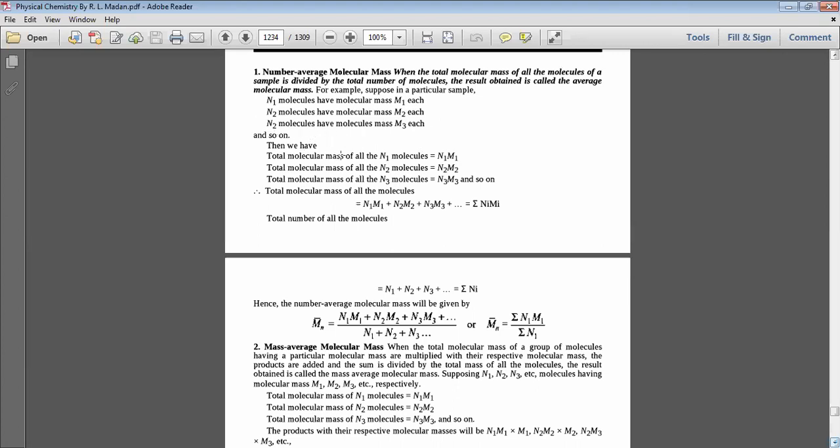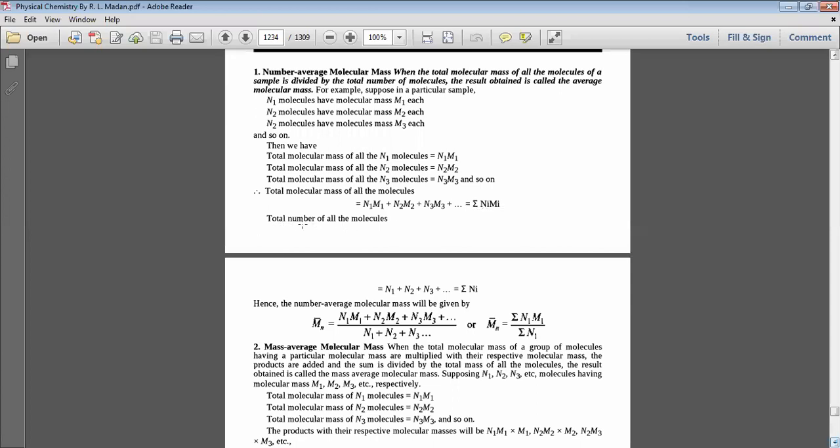Then the total molecular mass of all N1 molecules would be N1M1, the total molecular mass of all N2 molecules would be N2M2, and the total molecular mass of all N3 molecules N3M3, and so on. So the total molecular mass of all molecules would be N1M1 plus N2M2 plus N3M3 plus dot dot dot, equal to summation of NiMi.